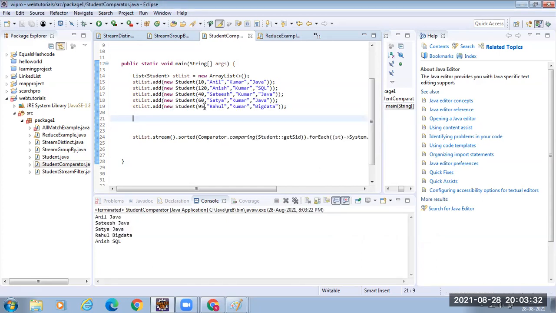Clear? Now see why this came first. Student ID, Anil, because student ID is the one which I specified to the comparator on which it needs to sort. So 10, then it should come 40 Satish, right? 60 Satya, 95 Rahul, 120 Anish. Is it clear, guys?